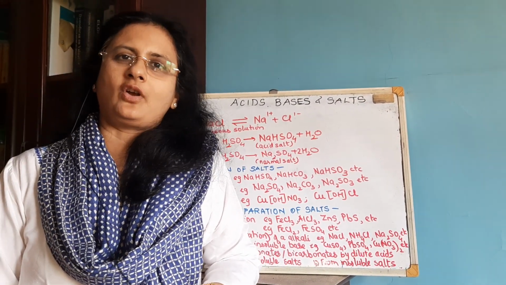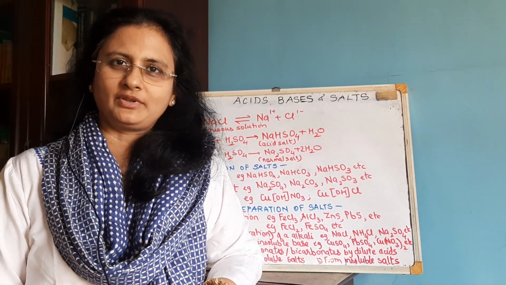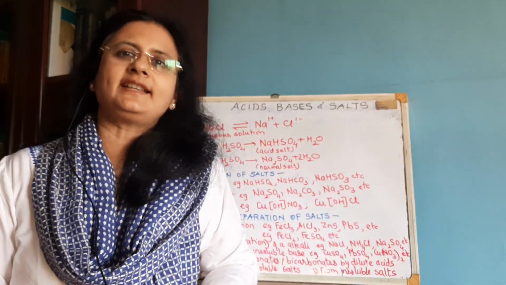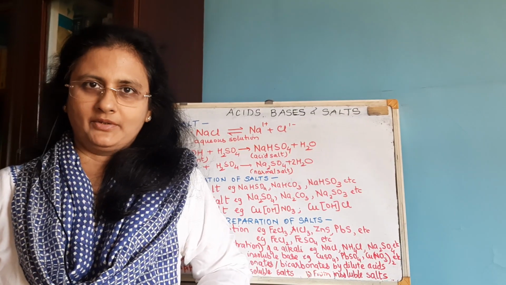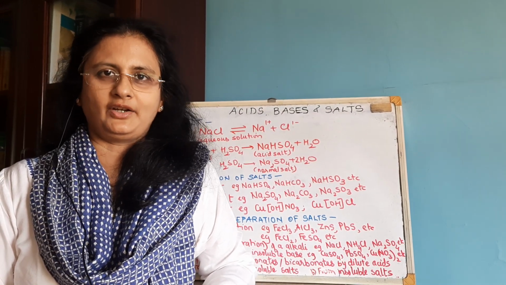Now when you hear the word salt, what comes to your mind? Generally people say sodium chloride or potassium chloride. Yes, these are the commonly found salts. So we can say that a salt is an ionic compound, because NaCl and KCl are all ionic in nature.